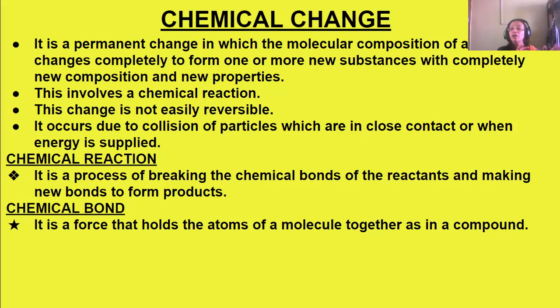Okay, I told you that in the chemical reaction, the chemical bonds of the reactants are broken and new chemical bonds are formed in the products. So what is a chemical bond now? A chemical bond is a force that holds the atoms of a molecule together, as in a compound.